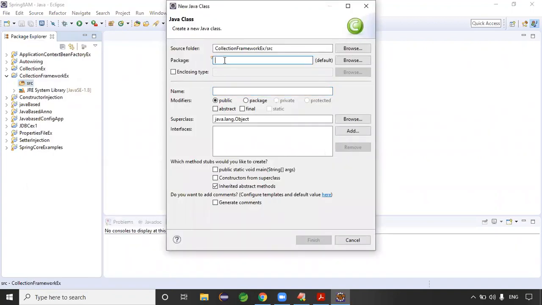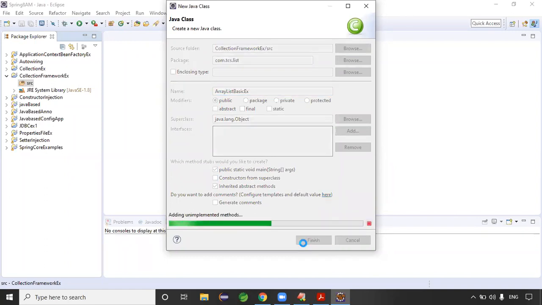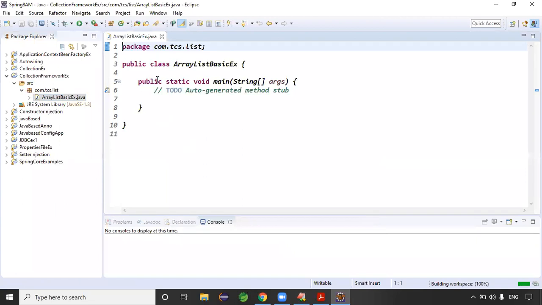Here we need to give a package name, because package means folder structure, right? So the folder structure, guys, I want to give com.tcs.list. Under the list folder, the com folder, tcs folder and list folder are created. Under the list folder, these examples will be stored. This is an ArrayList basic example. Just click on the main method, click on finish. Let me create the ArrayList, guys. It's the first basic example.